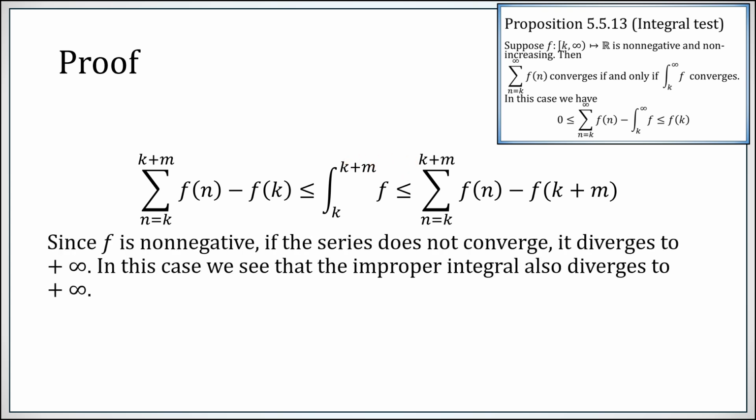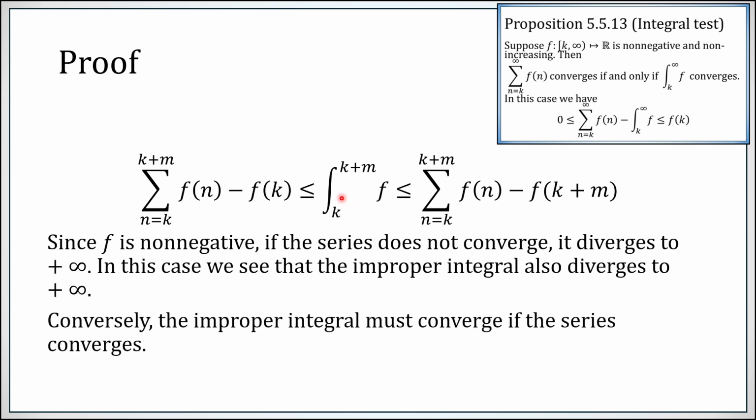f is non-negative, okay? So if the series does not converge, this series here, if I let m go to infinity, would have to go to plus infinity. And now this integral is bigger than that. So if the series diverges, then this improper integral definitely diverges as well. Conversely, if the series converges up here, then the individual term goes to 0. So as m goes to infinity, I can ignore that. And now this is less than or equal to that, and everything is non-negative, and I get convergence. So we get this claim that one piece converges if and only if the other one does.